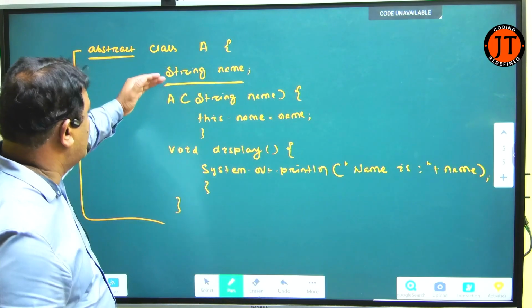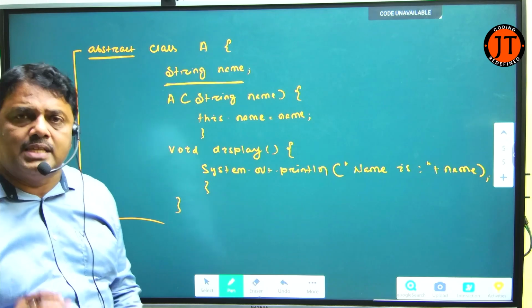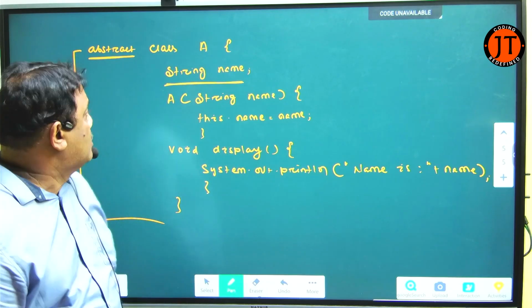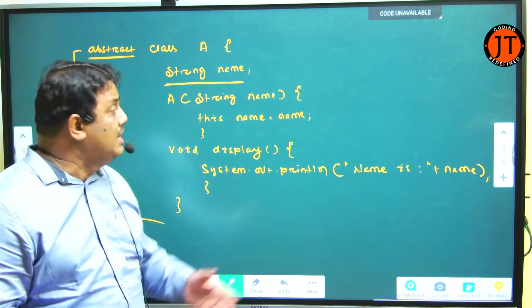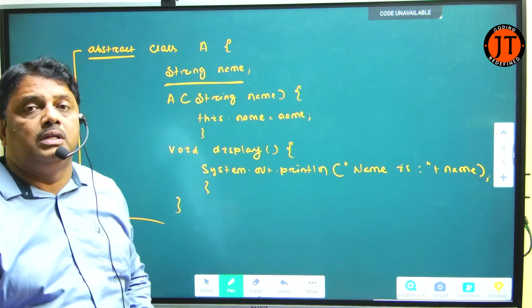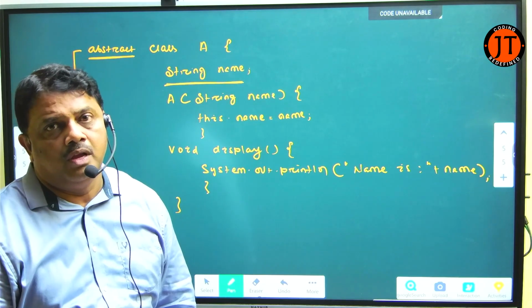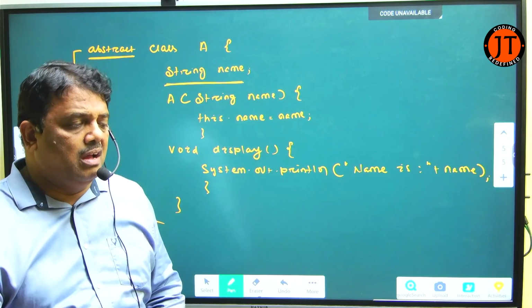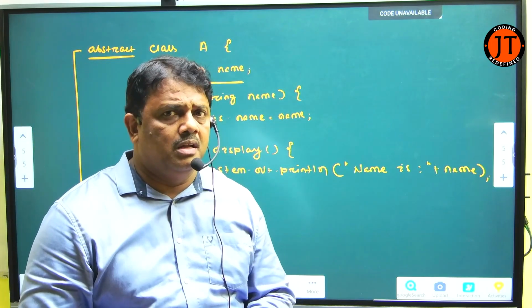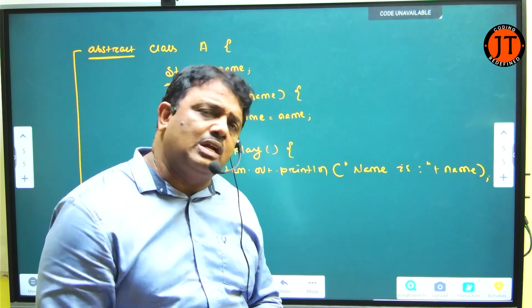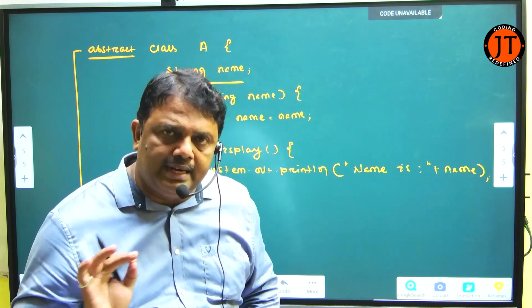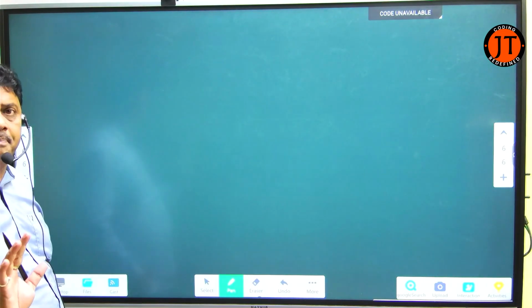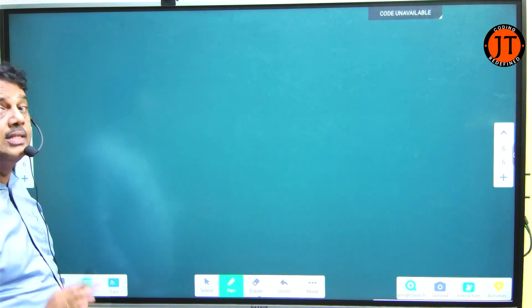So anyway, I am not able to create the object of which class? Class A, because A is what type of class? Abstract. So I can create the child class object. In this case, I am bound to declare the child class. Or I can use an anonymous inner class, because I think I already covered in a video that anonymous inner class is the alternative to inheritance.